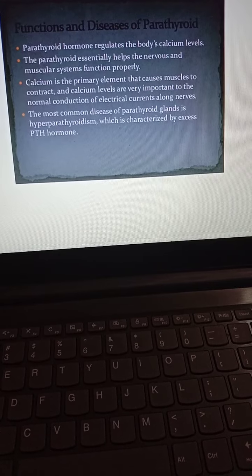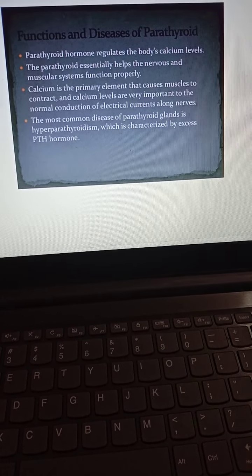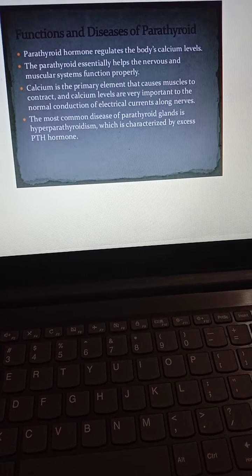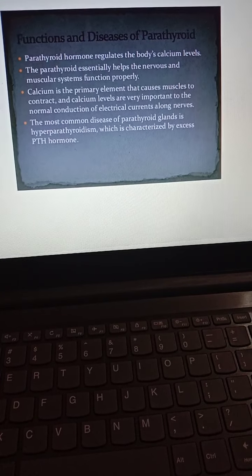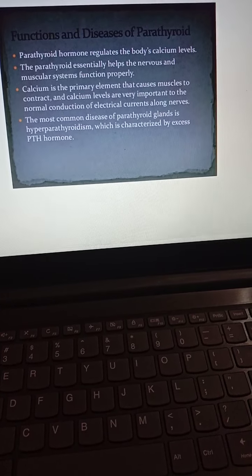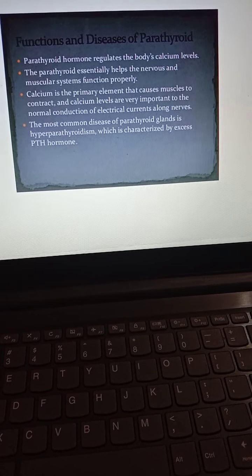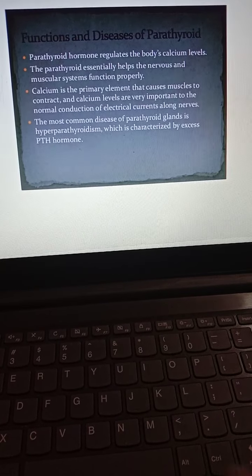Parathyroid hormone regulates the body's calcium level. The parathyroid essentially helps the nervous and muscular system function properly. Calcium is the primary element that causes muscle to contract, and calcium levels are very important to the normal conduction of electric current along the nerves. The most common disease of the parathyroid gland is hyperparathyroidism, which is characterized by excessive parathyroid hormone. So this is all about the parathyroid gland.